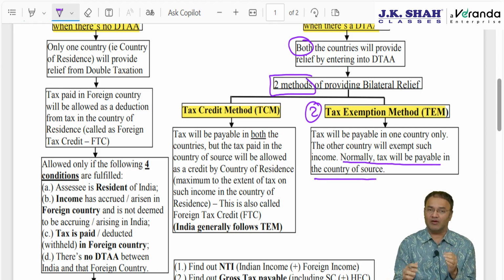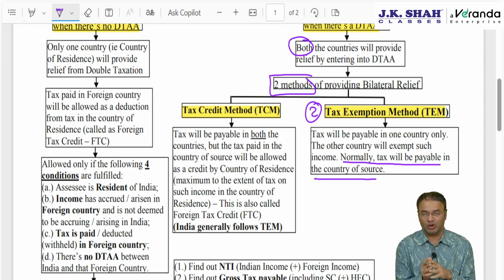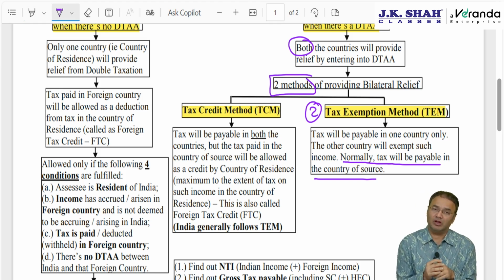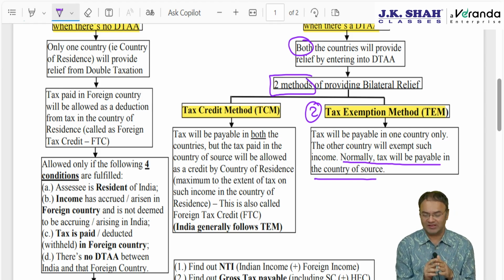But as per DTAA, some different methodology can be agreed upon, meaning for a particular income it may be specified that the country of source will not charge tax, and the country of residence will charge tax. So, any one government will charge tax, and the other government will exempt.